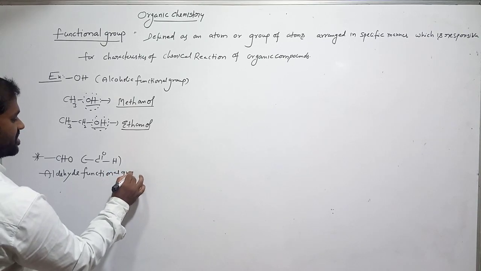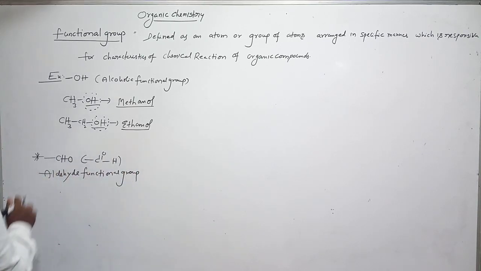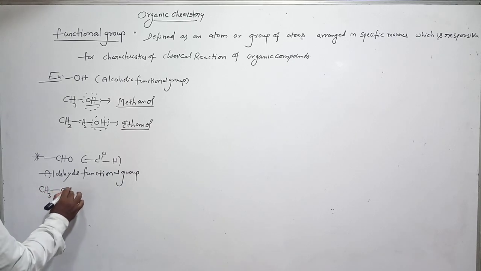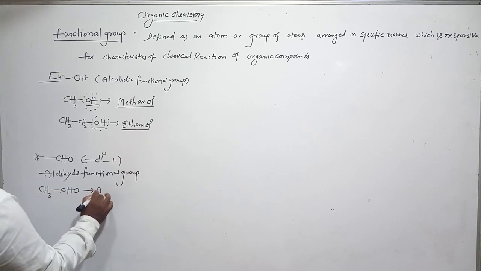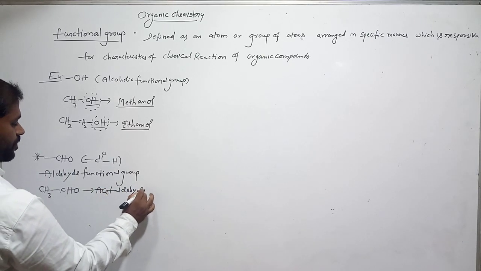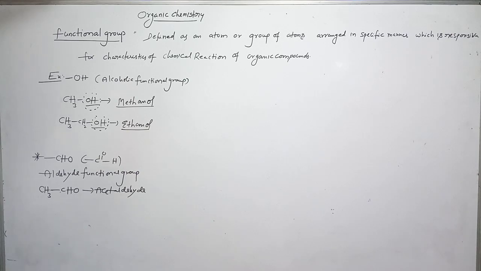How many atoms does it consist of here? Two atoms. For example, CH3CHO. Name of this compound is acetaldehyde.